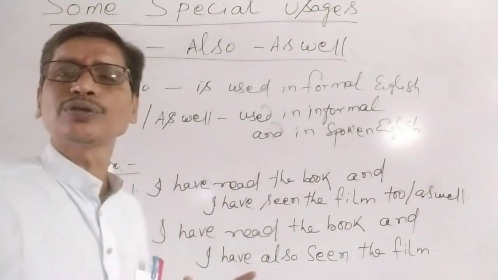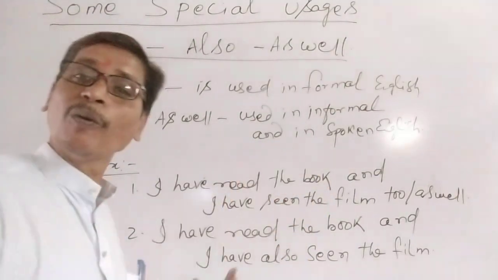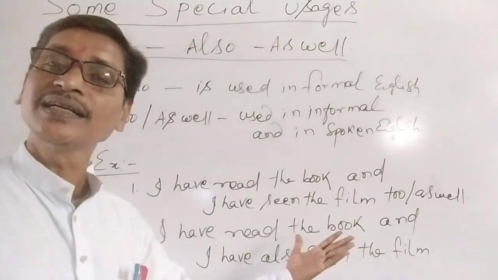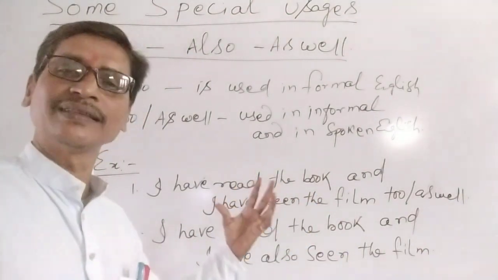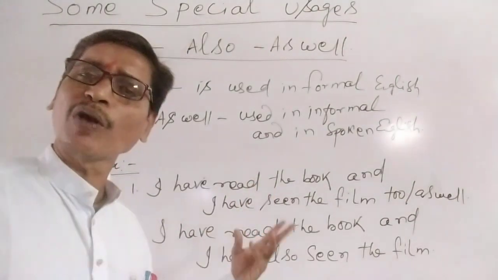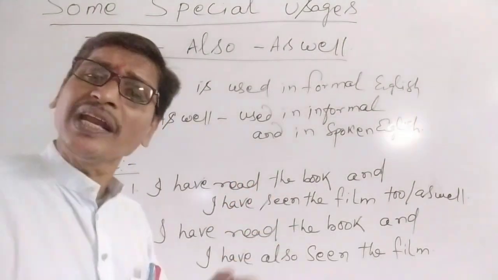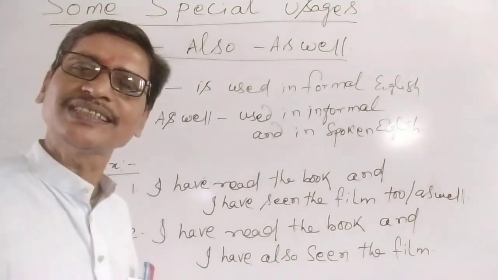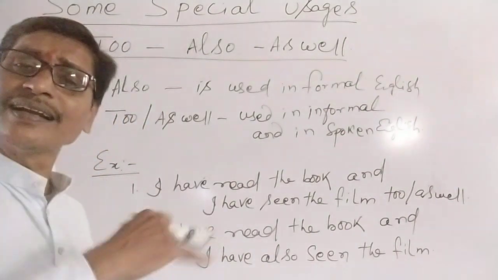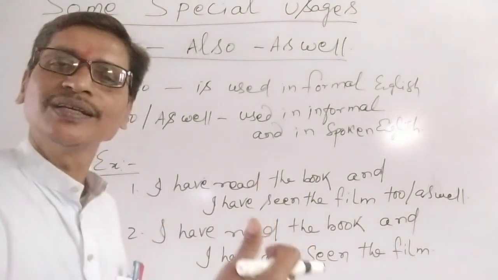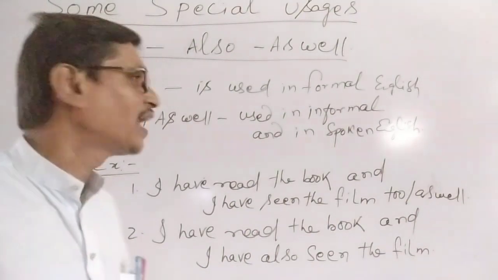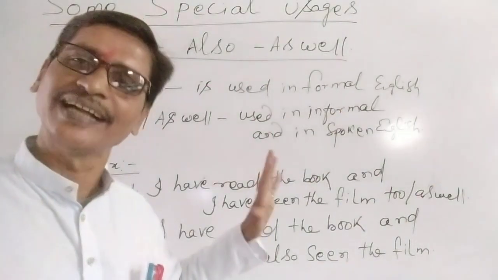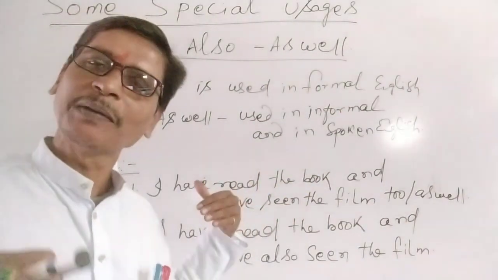Normally, we understood also is used in the middle of the sentence and before the main verb. To and as well are used at the end of the sentences. They are informal. They are normally used in spoken English. And as well is very colloquial and particularly used in spoken English mostly. Understand? Let's discuss the exercise over here so that we will have clear understanding about the use of to, also, as well. Okay? Let's discuss. Let me write so that you can better understand.